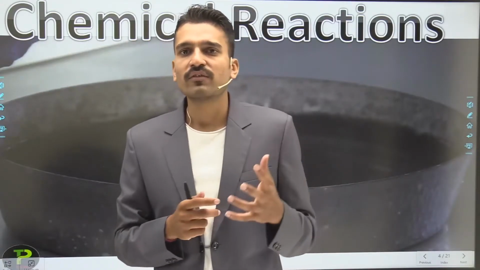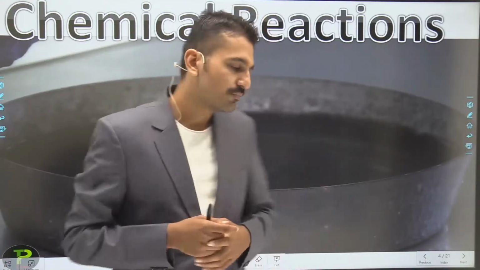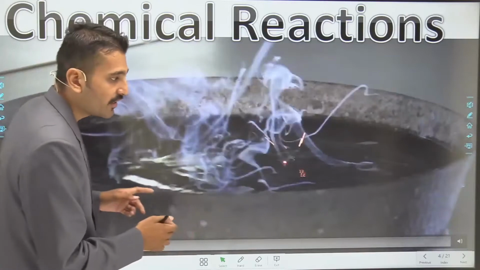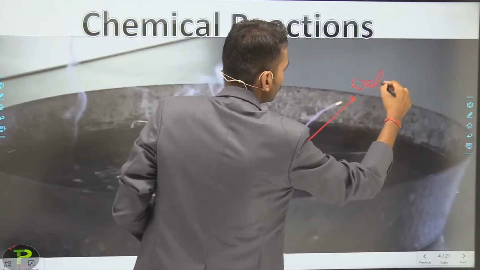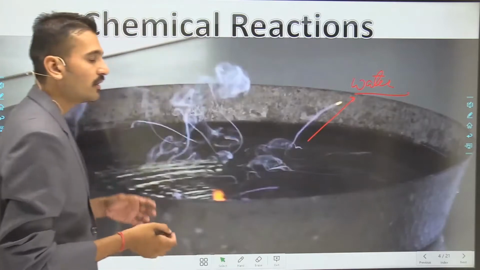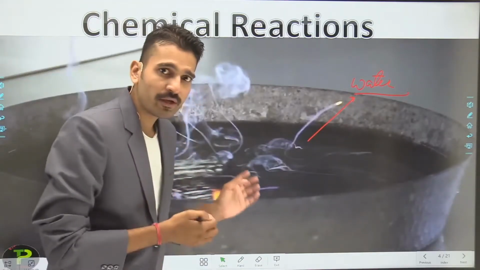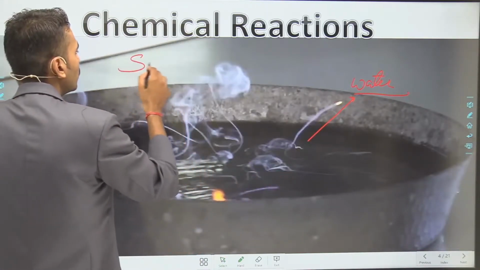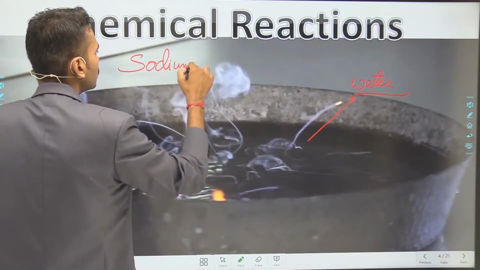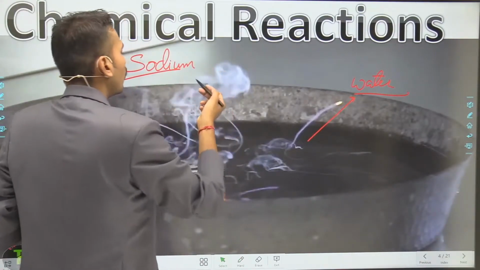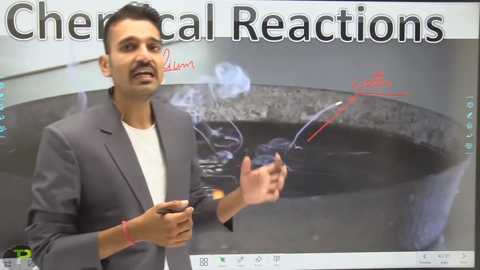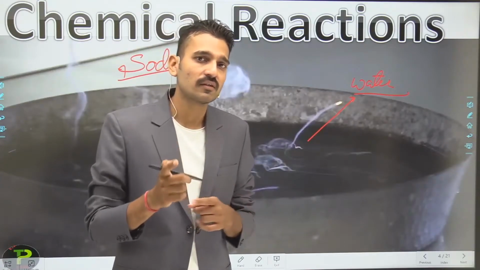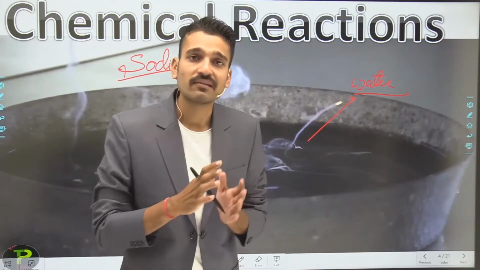So let us see what this particular kind of chemical reaction is. Starting, you see this container contains water. This is water present in a container, and a substance has been dropped in this container. The name of that substance is sodium, and it is an element. We are going to study further that it is a metal. We are not going to discuss what is metal and what are non-metals; that we will discuss in chapter number 3, metals and non-metals.